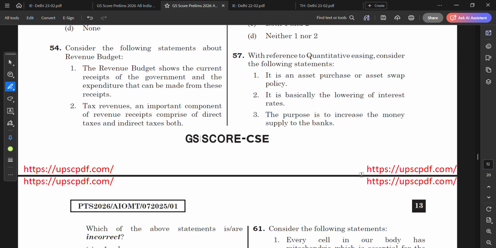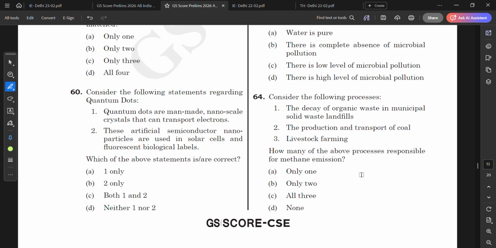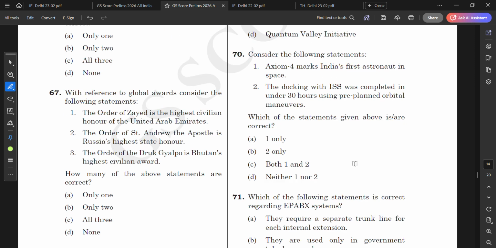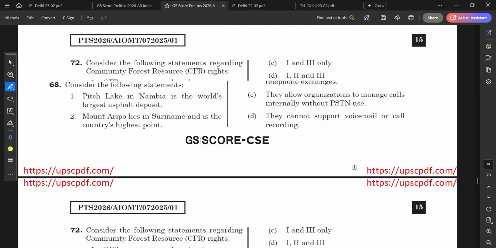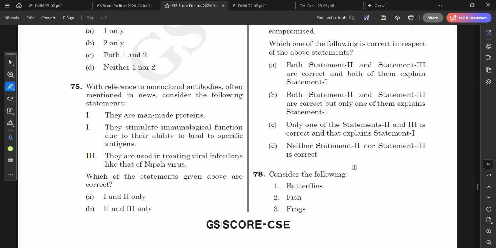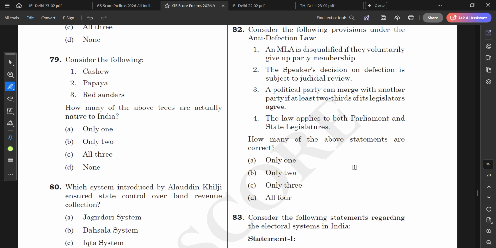Let us see whether we have any question from the... I am not able to get any quality question more. I think there is one question. Yes, here is 82.